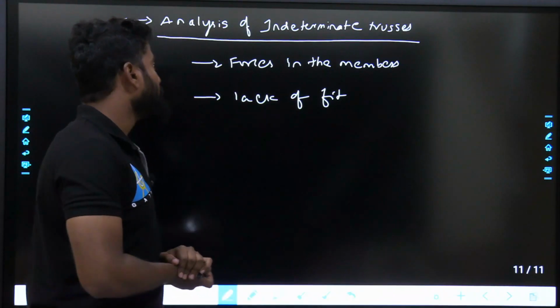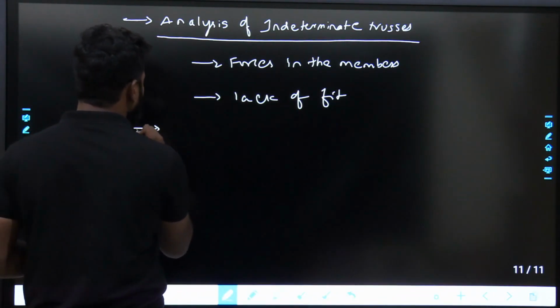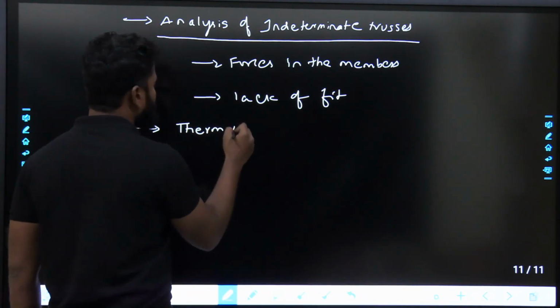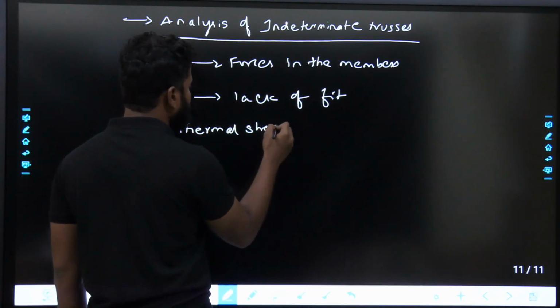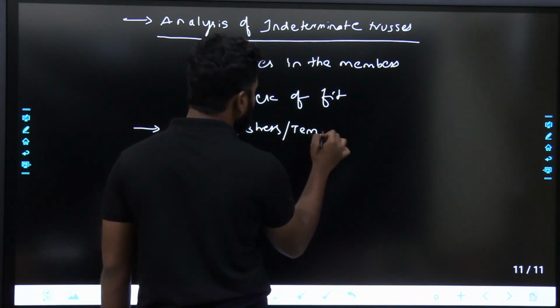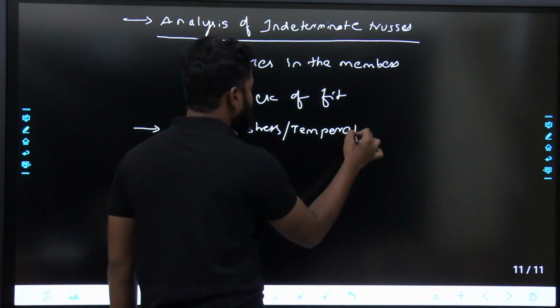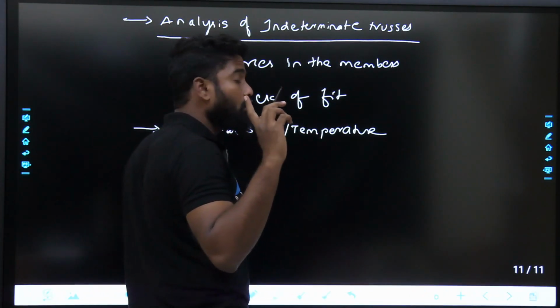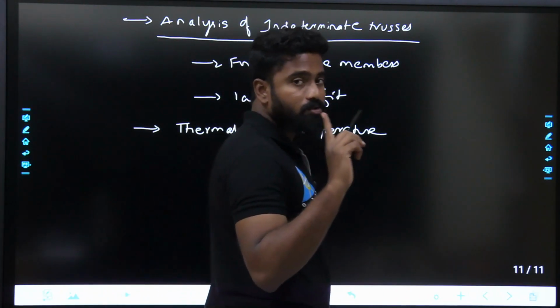Next one is thermal stresses, temperature stresses or thermal stresses in truss. Thermal stress or temperature stresses, how it affects. We will see some of the problems in GATE itself. Questions are asked from here. Remember, don't think that we can neglect this. No, you can't.